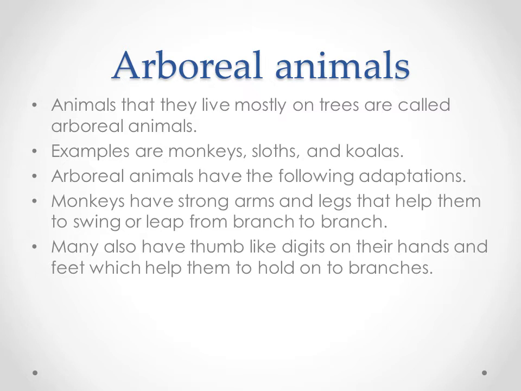If you see the desert, it is very hot during the day and very cold at night. These regions receive very little rainfall. Examples are camels, fox, snakes, lizards and moles.